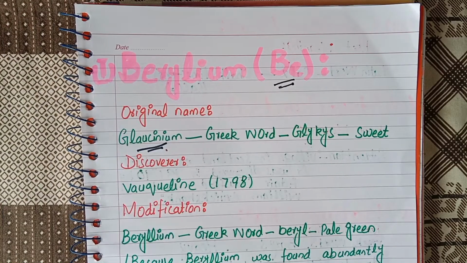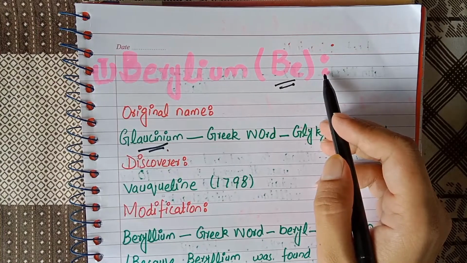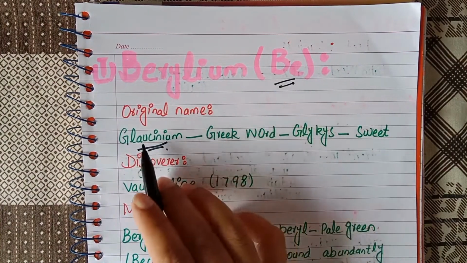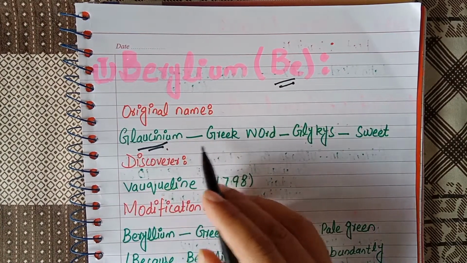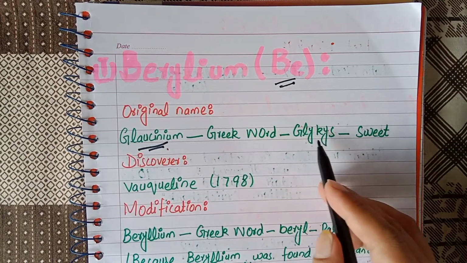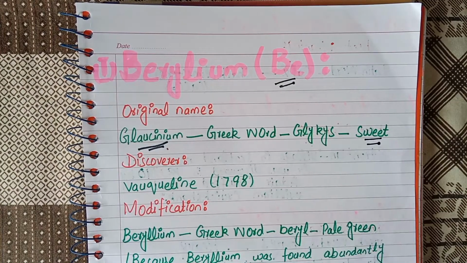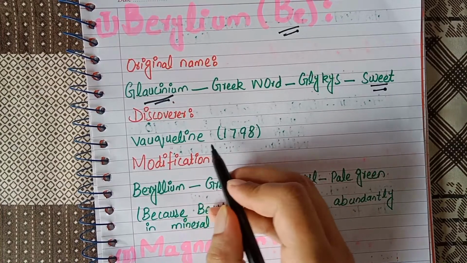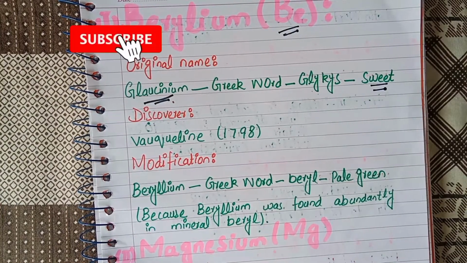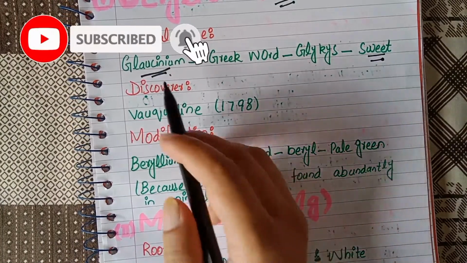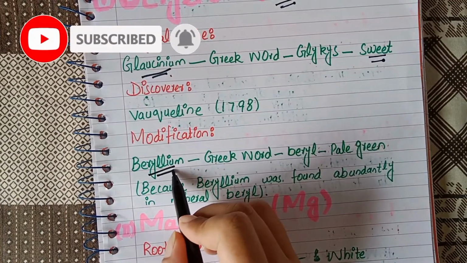Now the first element is beryllium, having symbol Be. The original name of beryllium was glucinium, derived from the Greek word glykys, meaning sweet. Because beryllium compounds are sweet in taste, it was originally termed glucinium, and was discovered by Vauquelin in 1798. But later on, the term glucinium was replaced by beryllium.